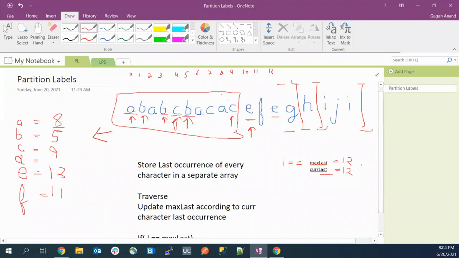Okay, great. In the same way, we'll go for F. The last occurrence of F is 11, so we don't have to move the max last. In this way, we'll finalize our partition here. Okay, so I guess it's clear to everyone now.